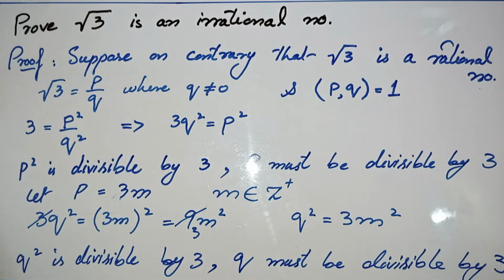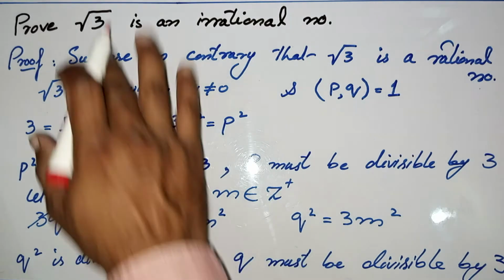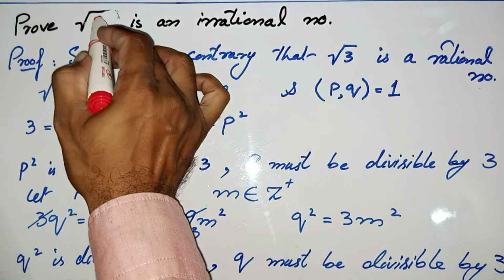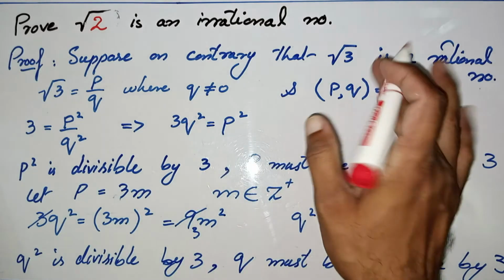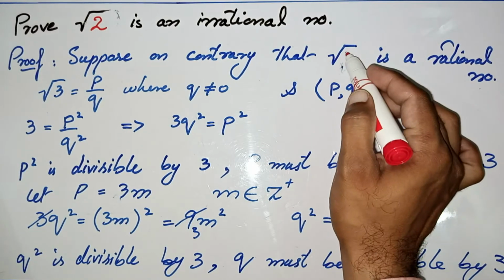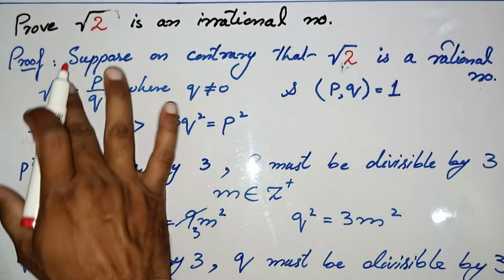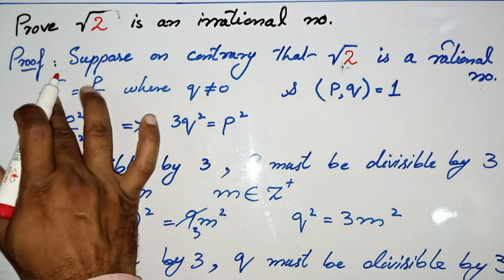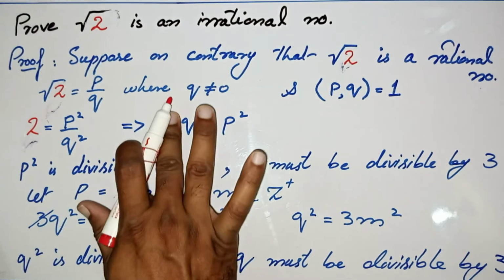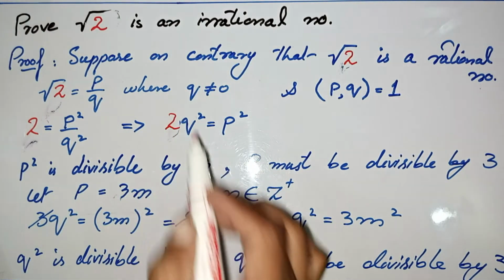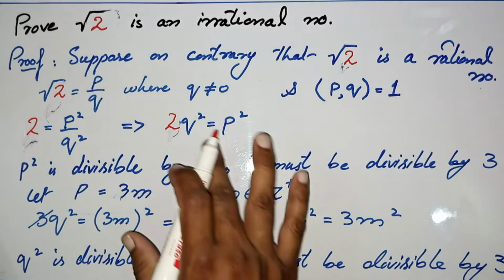Same as we can solve the proof of square root of 2 is an irrational number. We will follow the same procedure. If you want to do the proof of square root of 2 is an irrational number, you can just replace the value of 3 with 2. Here you will replace wherever the value of 3 is, you will replace it with 2. So at the end you will see the proof that square root of 2 is an irrational number.